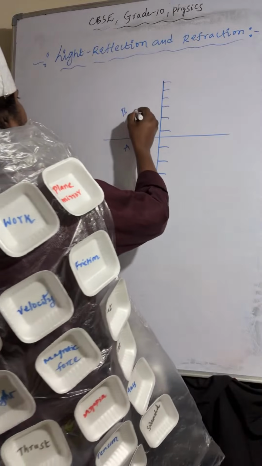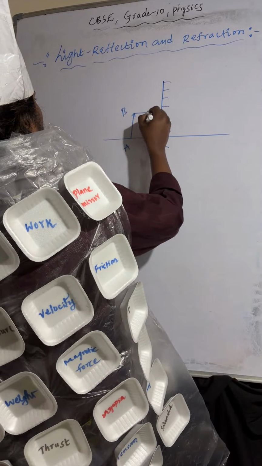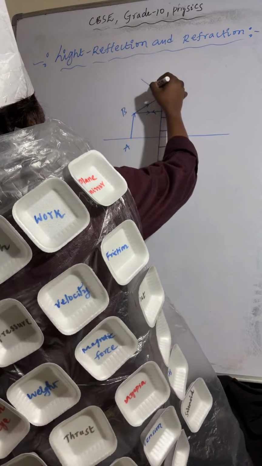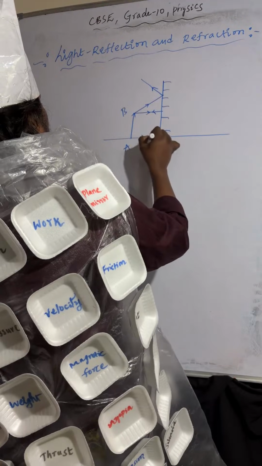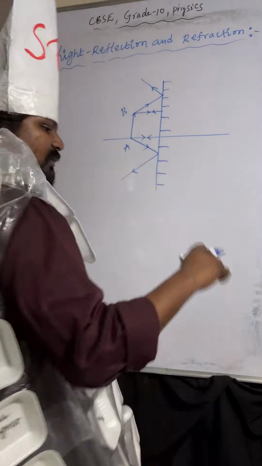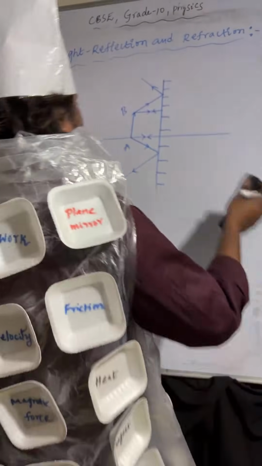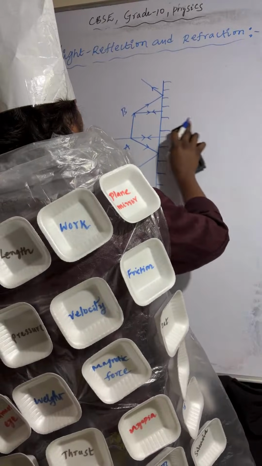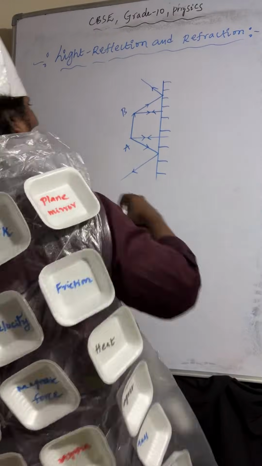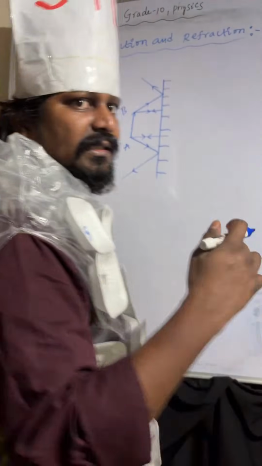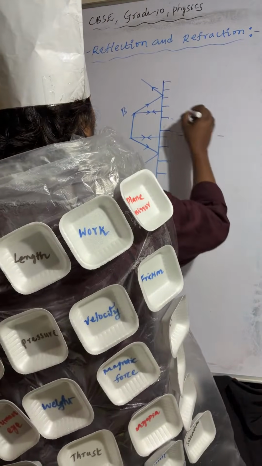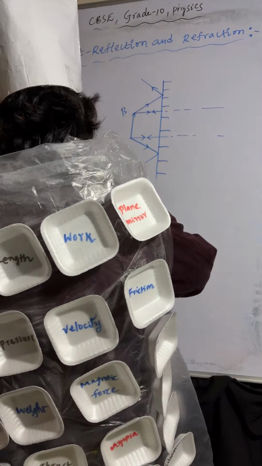Now here you can observe the incident ray and the reflected ray. Along this one I'm extending the rays, like this also. If you extend those light rays, the extended light rays will meet at one point. Here you can observe, I'm extending the light rays, and those extended light rays are meeting at one point.